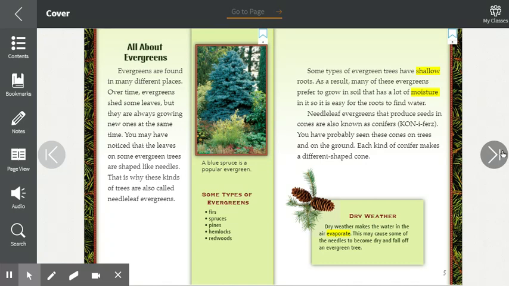Some types of evergreen trees have shallow roots. As a result, many of these evergreens prefer to grow in soil that has a lot of moisture in it so that it is easy for the roots to find water. Needle leaf evergreens that produce seeds in cones are also known as conifers. You have probably seen these cones on trees and on the ground. Each type of conifer makes a different shaped cone. Dry weather makes the water in the air evaporate. This may cause some of the needles to become dry and fall off an evergreen tree.